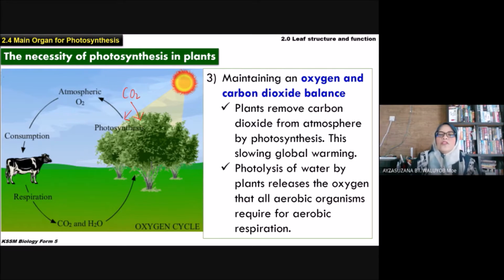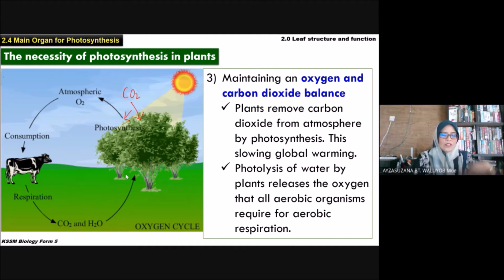Second one, photolysis of water during the photosynthesis process by plant releases the oxygen that all aerobic organisms require for aerobic respiration. So this is how the oxygen and carbon dioxide is maintained in the oxygen cycle or in the atmosphere.